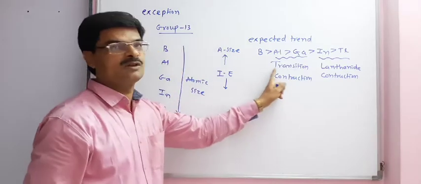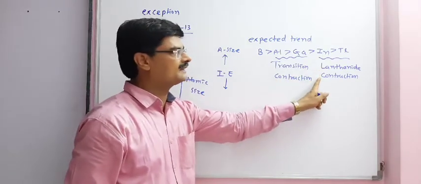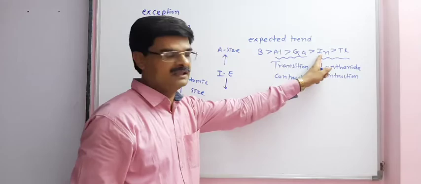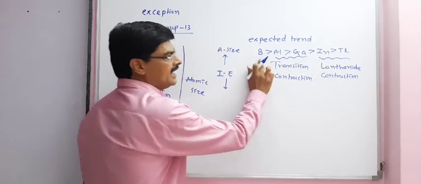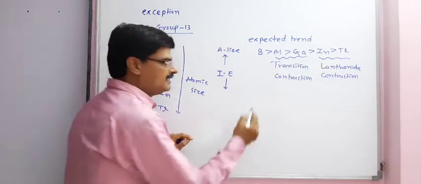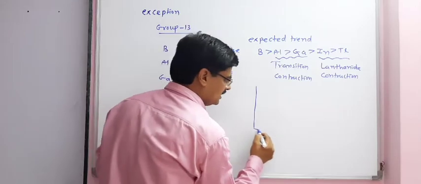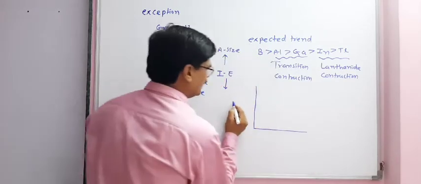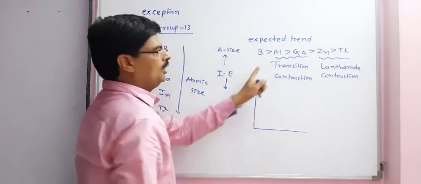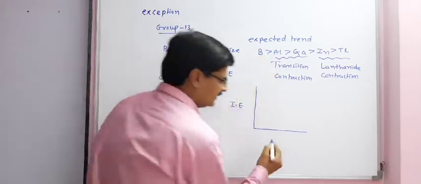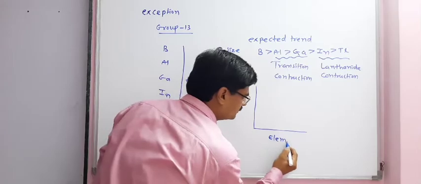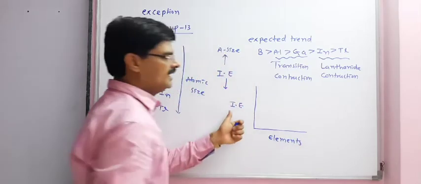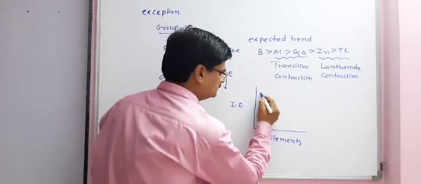Because of transition contraction and lanthanide contraction, the size will be different, and because of that the trend will also be changed. To understand this, let's draw the graph of ionization enthalpy of group number 13 elements. The graph is in this manner.